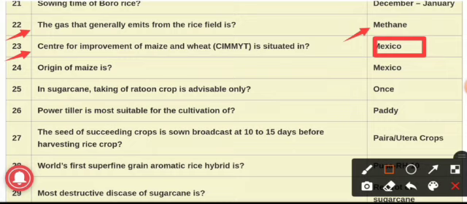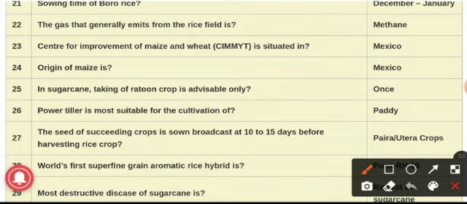And CIMMYT is known for hosting the world's largest maize and wheat gene bank. This CIMMYT is a non-profit research for development organization that develops improved varieties of wheat and maize with the aim of contributing to food security, and innovates agricultural practices to help boost agricultural production, prevent crop losses and improve smallholder farmers' livelihood. This was question number 23rd.